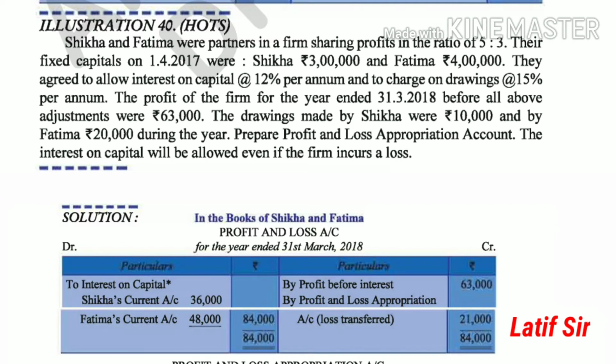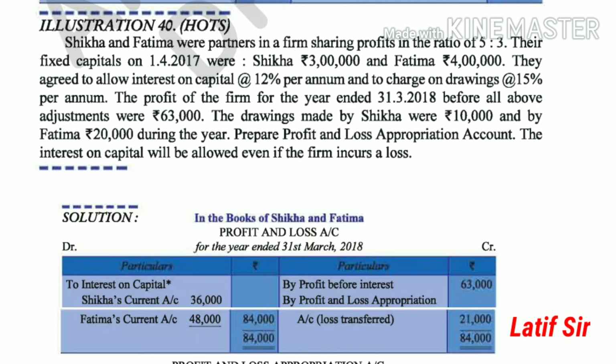Now we have to prepare the profit and loss appropriation account. The interest on capital will be allowed even if the firm incurs a loss. See, here it has been mentioned that interest on capital will be given even if the firm incurs a loss. In that case, you can see that the profit and loss account is prepared, and we know that there is a loss because interest on capital has exceeded the profit.